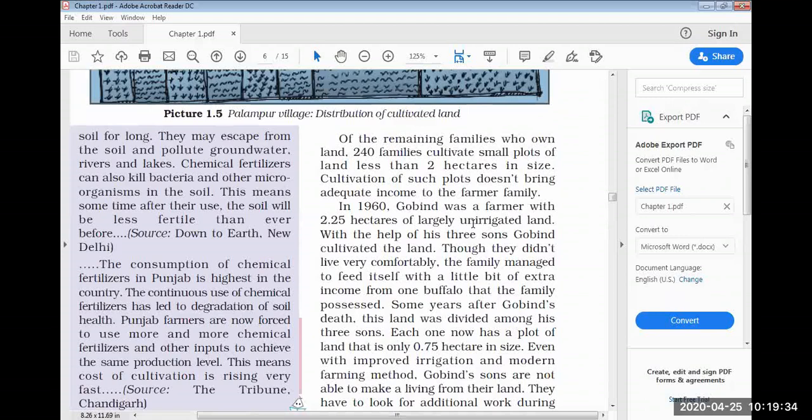So what he did, anyhow he was able to manage to irrigate some part of the land with the help of his 3 sons. It means how many sons was Govind having? 3 sons. So with the help of these 3 sons, he was able to cultivate some part for growing crops. Other part of the land was unirrigated, so no production was there, no cultivation was taking place.